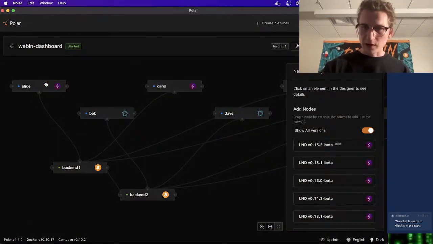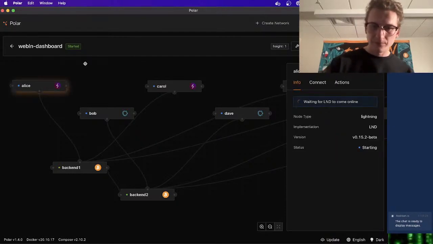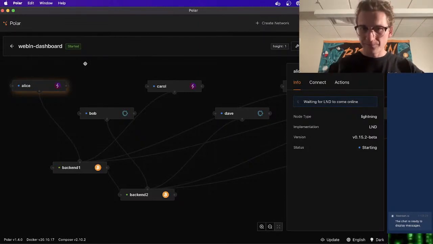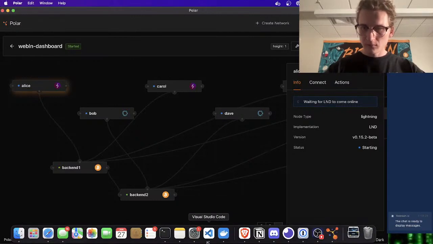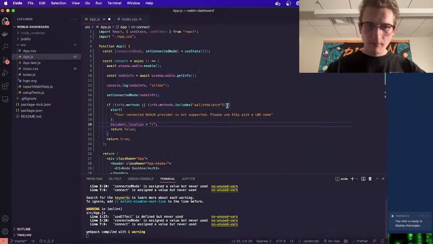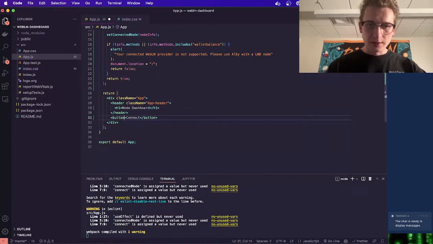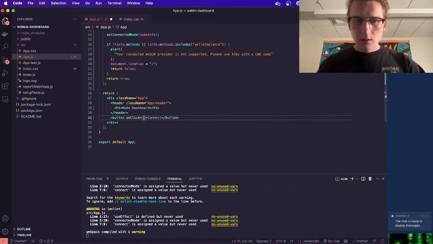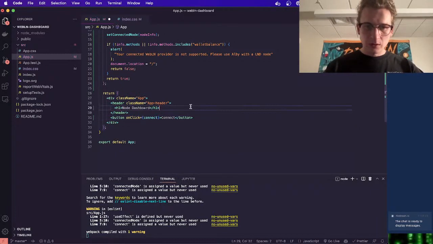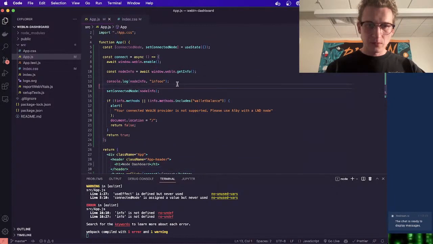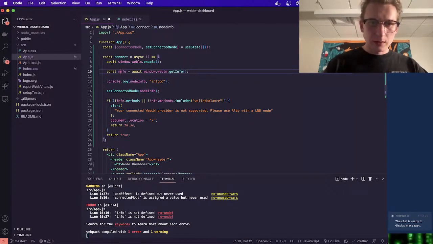Looks like our nodes aren't quite running yet. If this doesn't work, I can go back to an older network I had. Let's just add what we can for right now. We'll add an onClick on the button here, and this will call connect, very simply. Node info. We'll call this info instead of node info.